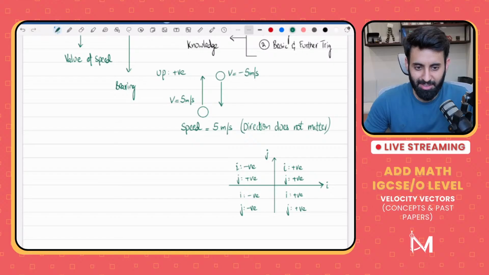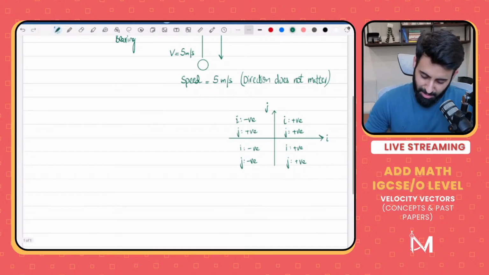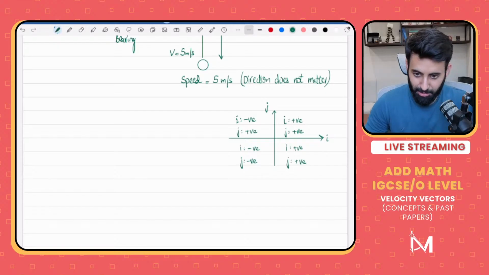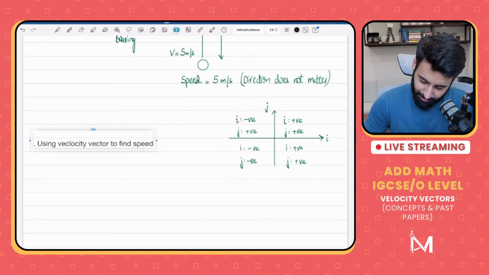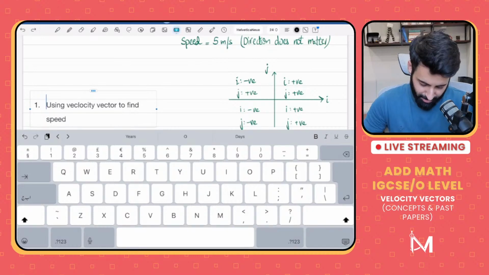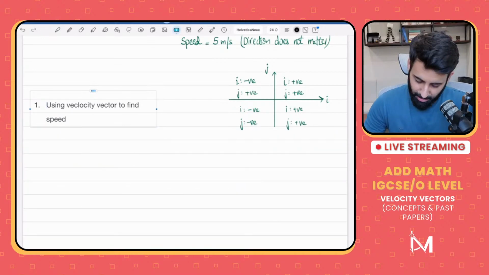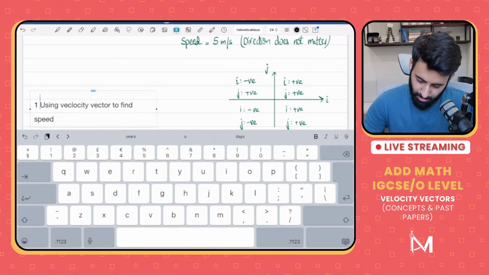Okay, so let's see what is basically the application of this. The very first concept that we're going to learn is basically how to use velocity vector to find speed.